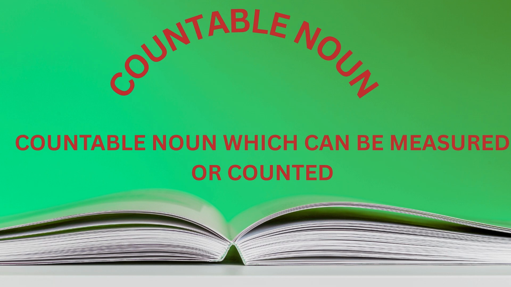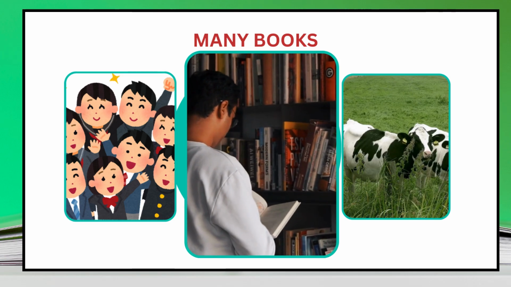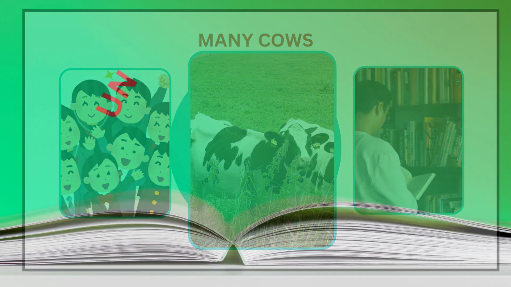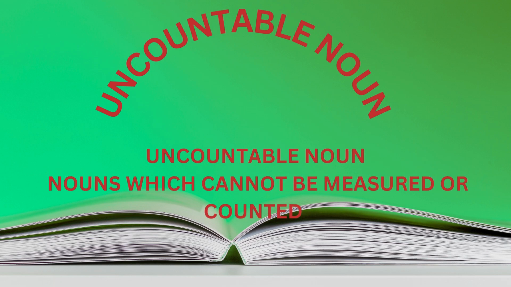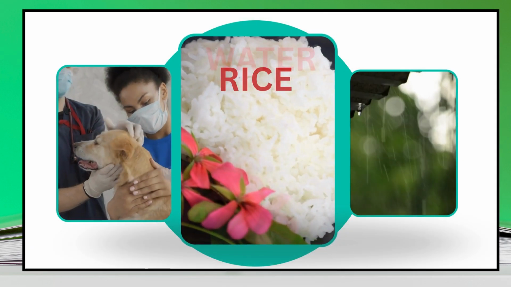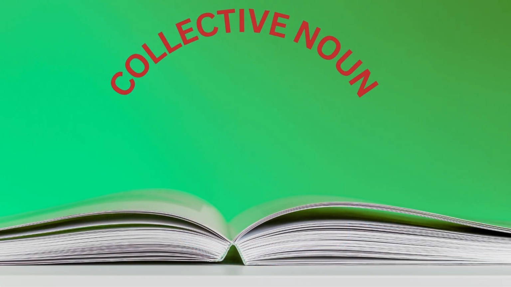Countable noun. Countable nouns can be measured or counted. Example, many boys, many books, many cows. Uncountable noun. Uncountable nouns cannot be measured or counted. Example, rice, water, kindness.